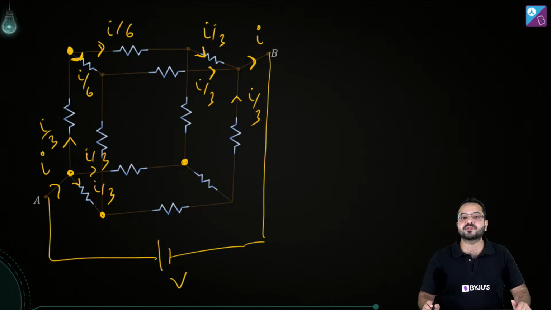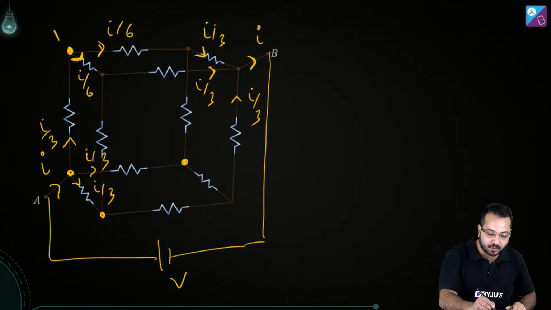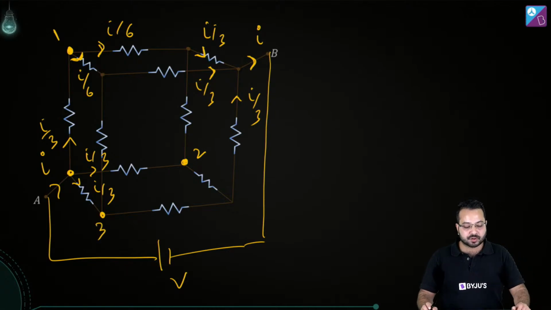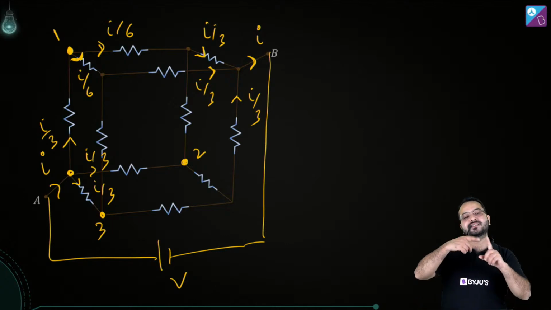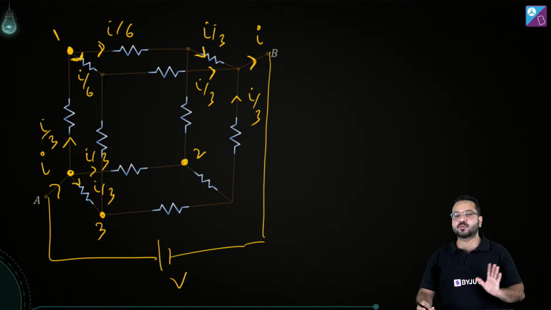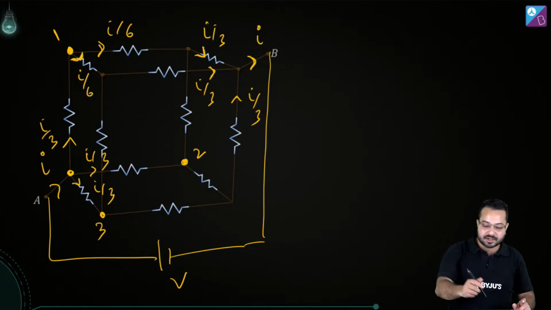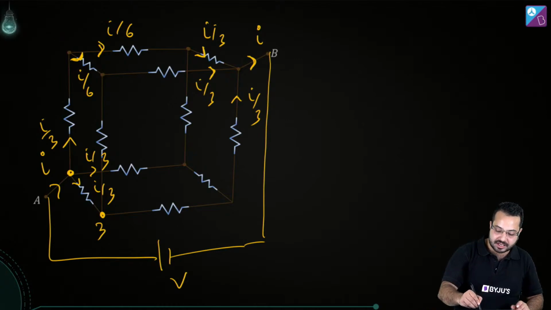So we have same drops in potential, so we can join this point, let's call it 1, we can call it 2 and 3. With these 1, 2, 3, all these points are equipotential points, so we can join them and then we can see series and parallel combination. That is one way of doing it. But in this particular question it is not very helpful.